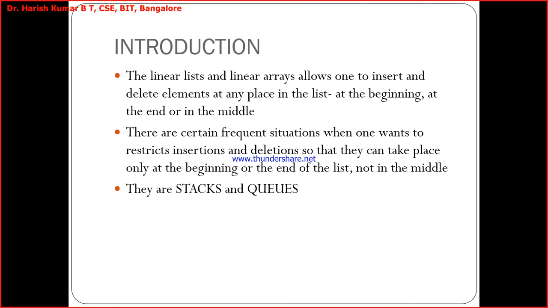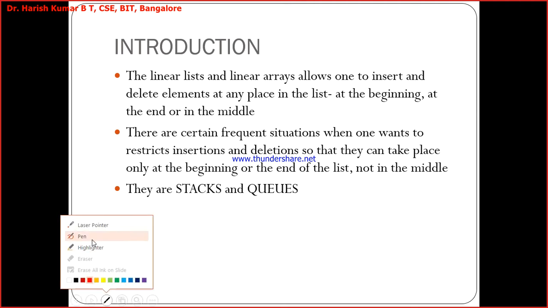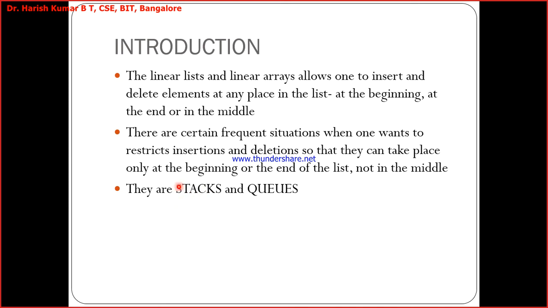If I want to delete an element from the stack, again you are doing it from the top of the stack. You cannot do anything from the bottom of the stack, correct? So you will be doing it at one end of the stack, that is, insertion also at one end and deletion also from the same end.